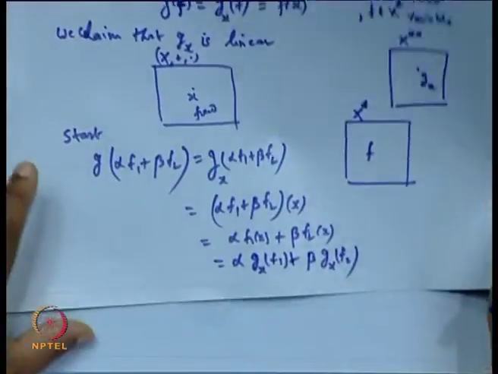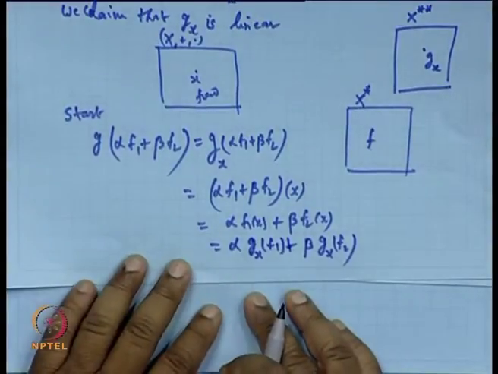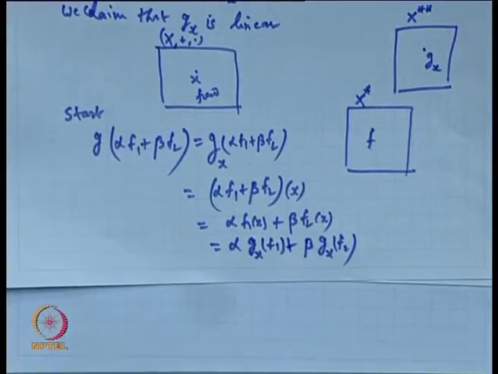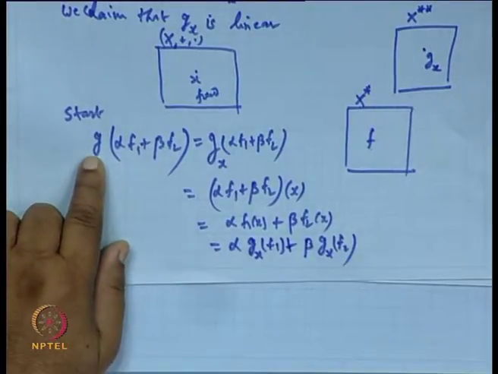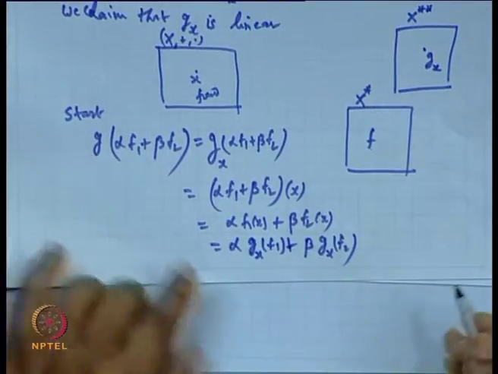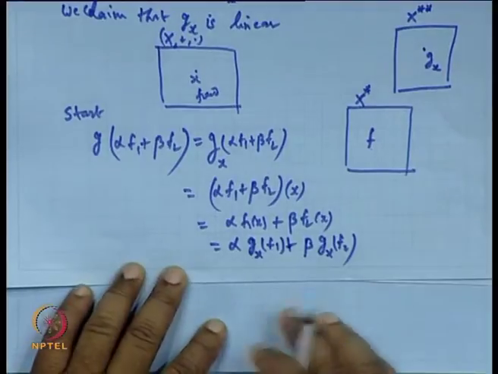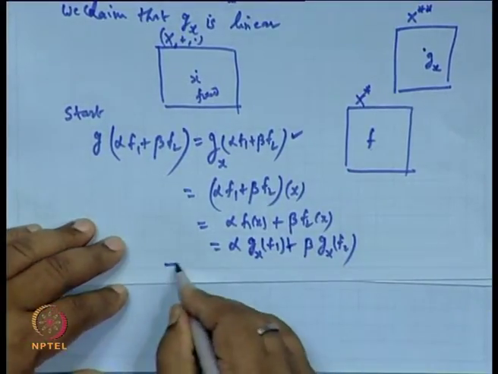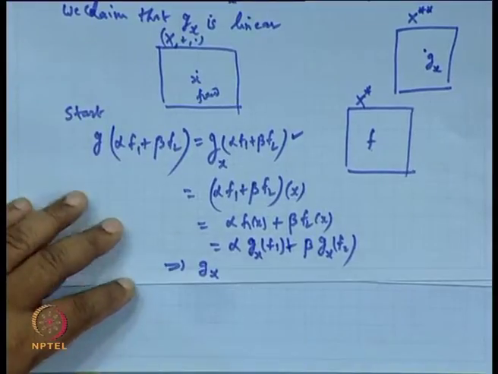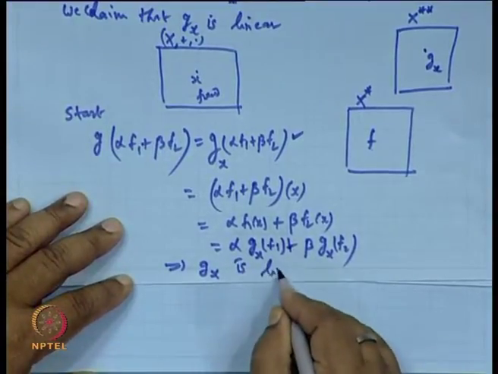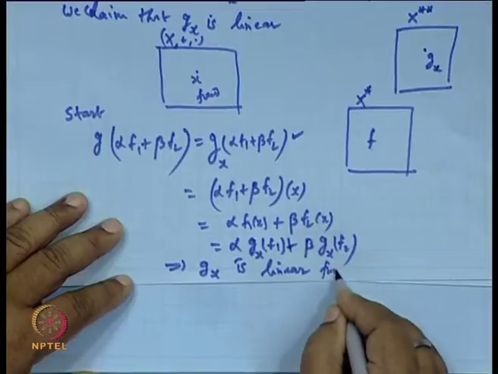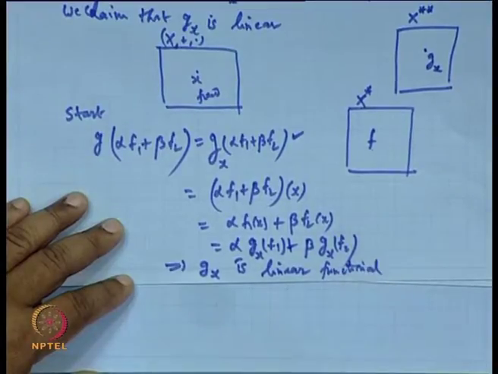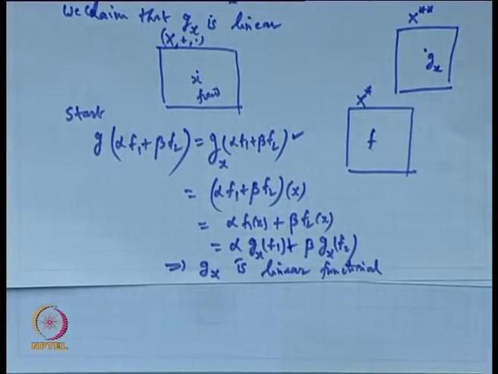So, we are getting this, clear, and that is nothing but what? This shows that g x is a linear functional. On which space?